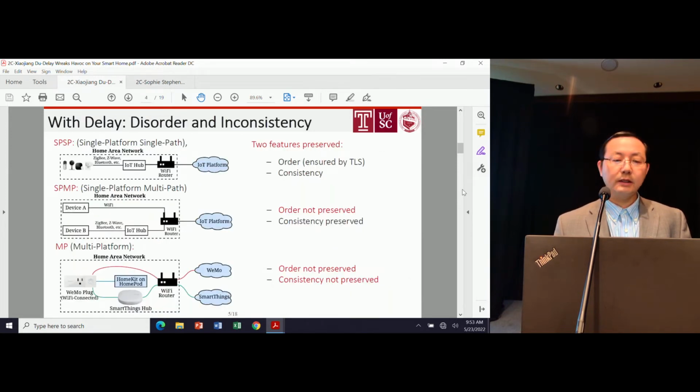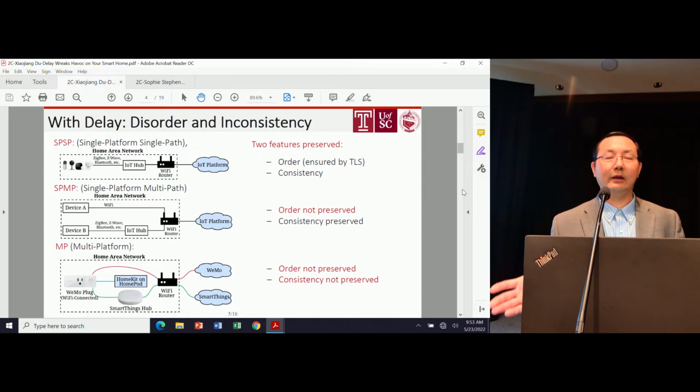With the Phantom Delay Attack, we can delay an IoT event message or command from dozens of seconds to even hours. With the delay attack, we found there are two issues. One is called disorder. The other is called inconsistency. I'll explain those issues. We categorize those IoT systems into three categories for smart homes.